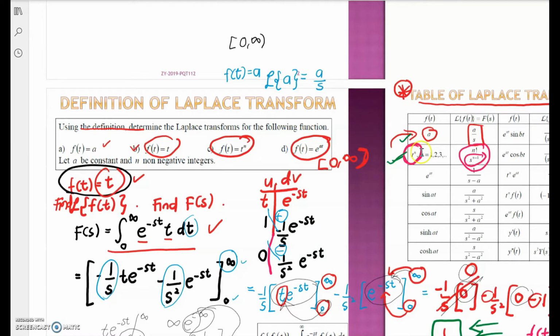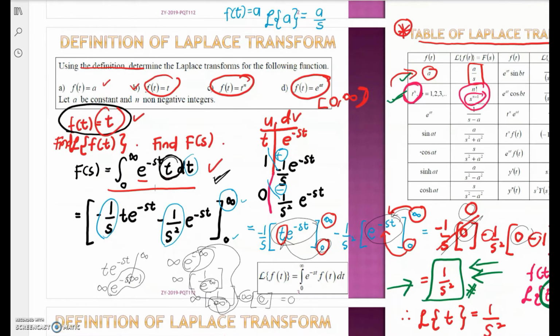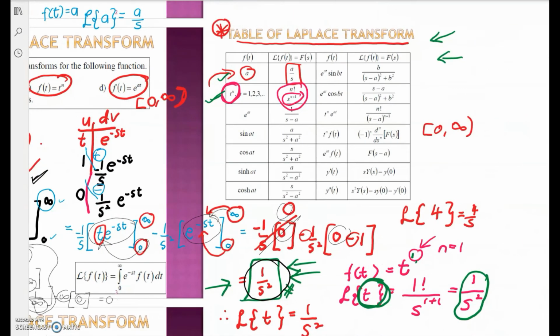So we can simply apply the definition: the integral here, and then we substitute whatever function f(t) we have inside the integral, and then we integrate, and finally we reach the solution in the s domain. Then we can compare to the table of Laplace transform to see whether we get the same solution or not.